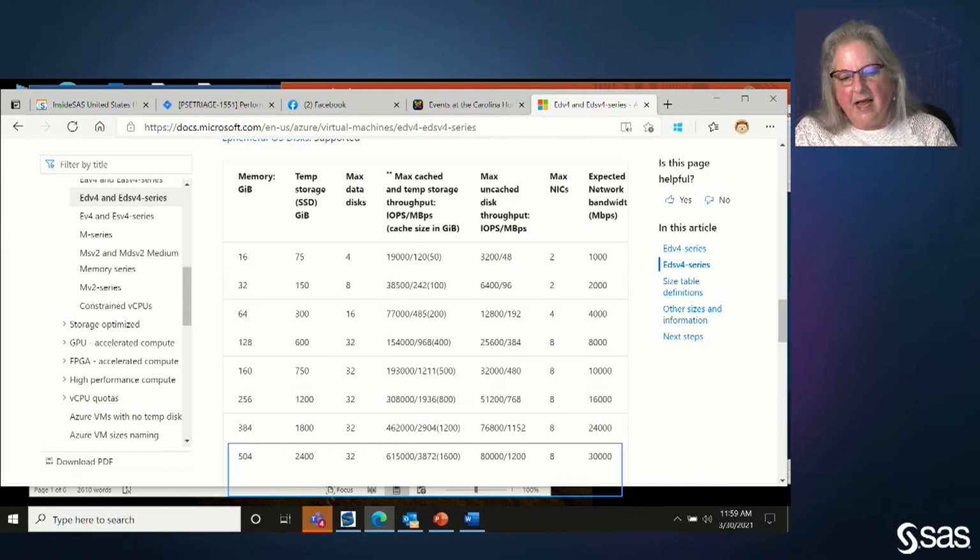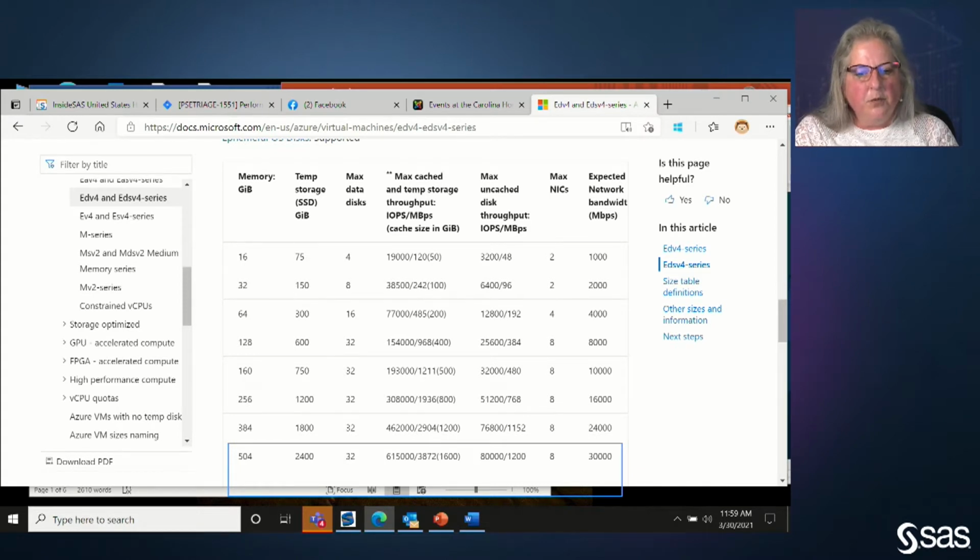As you can see, it has 504 gigabytes of RAM. The next bit of information that's extremely important is to go down the column titled temp storage. That's how much temporary ephemeral storage is inside of your instance. So the ephemeral storage can be used for temporary space.